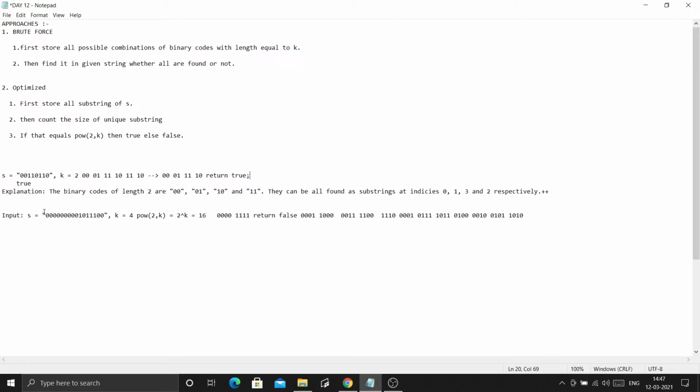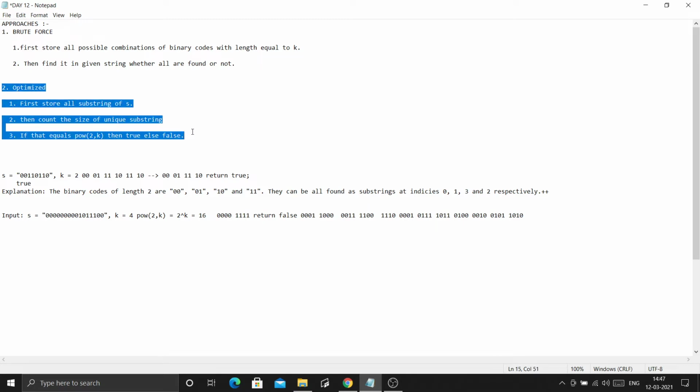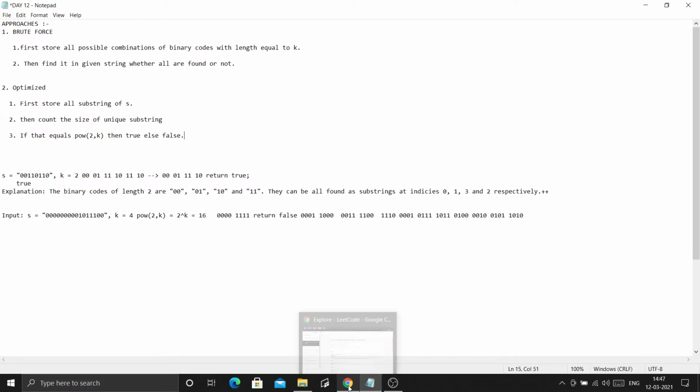But in this example, we clearly saw that it is not possible to create all the codes from string s. k equals 4 gives 16 possible codes, and it fails at 1111. So in that case, the answer would be false. So let's try to implement this optimized solution. How can we implement it?